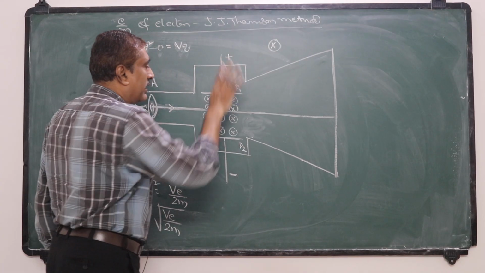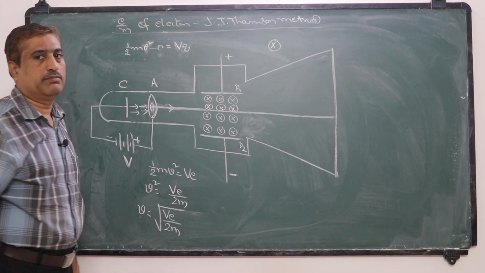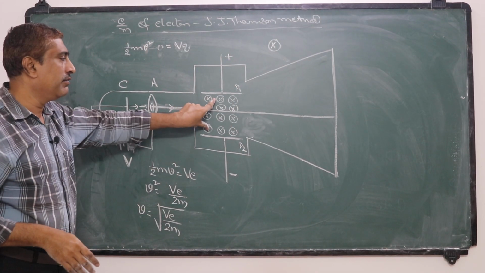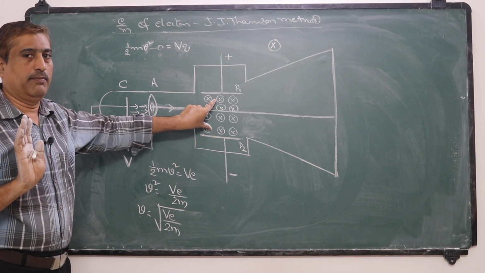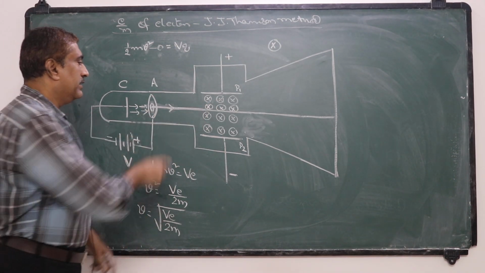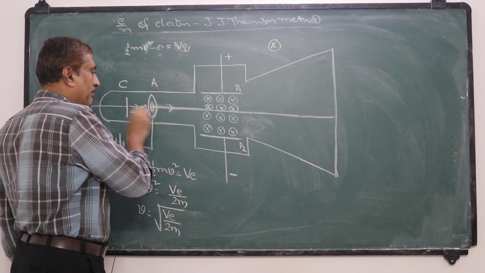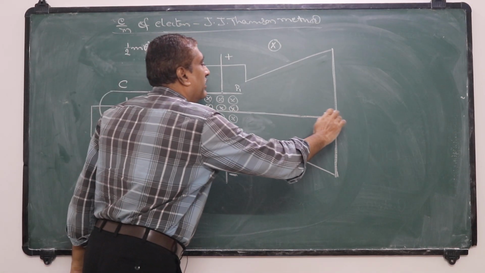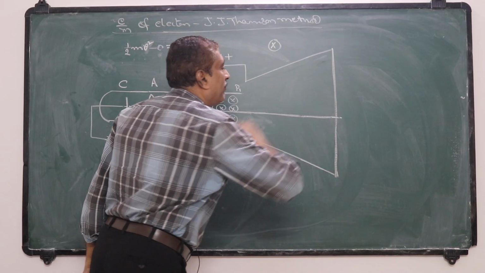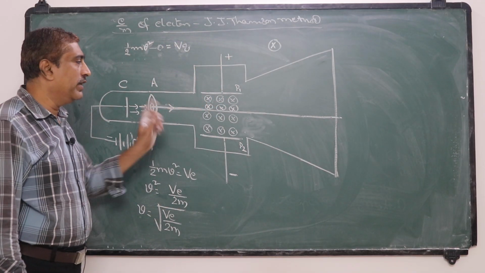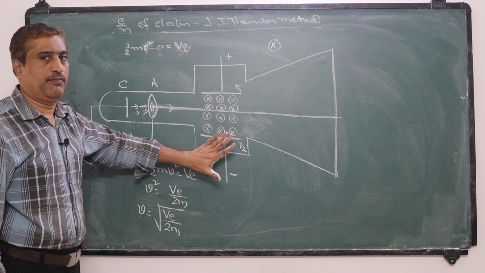Suppose there is no electric field and no magnetic field. Assume that there is no electric field and there is no magnetic field. In that case, the electrons emerging from this anode move straight and are incident at this point, when there are no electric and magnetic fields.